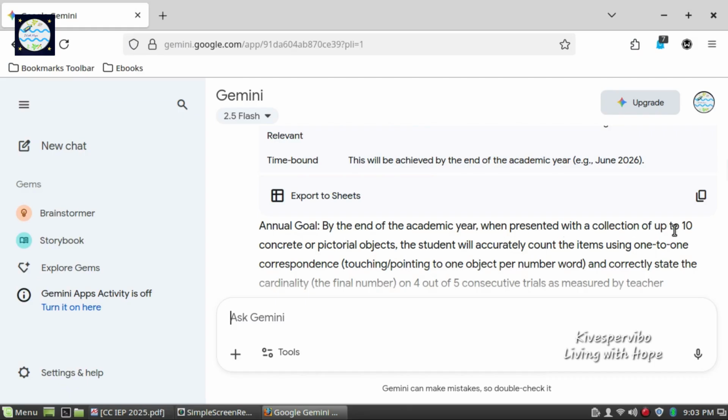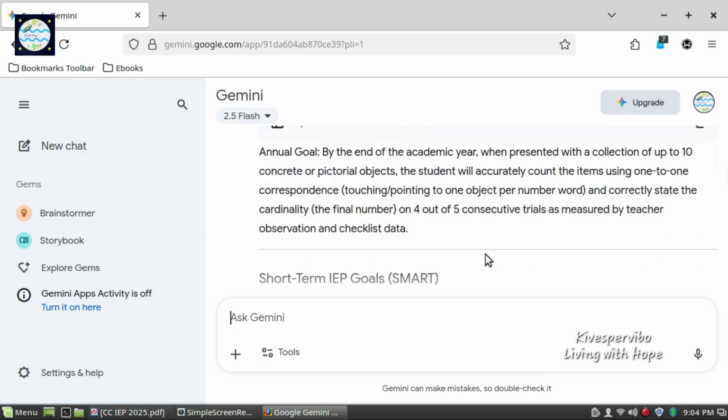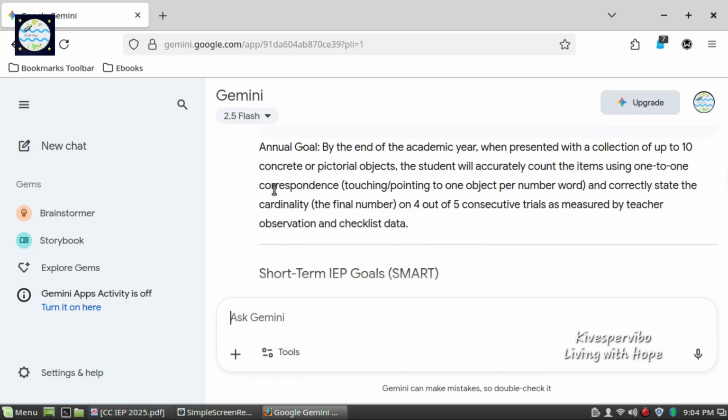The annual goal would be: by the end of the academic year, when presented with a collection of up to 10 concrete or pictorial objects, the student will accurately count the items using one-to-one correspondence, that is touching or pointing to one object per number word, and correctly state the cardinality, that is the final number, on 4 out of 5 consecutive trials as measured by teacher observation and checklist data.